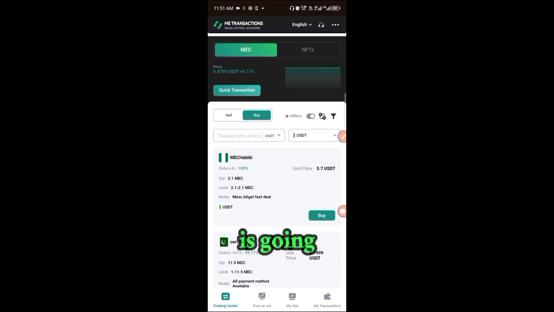I believe one MEC is going to be 20 USDT very soon. But this is not financial advice. You do your own research first, and then if you are convinced that this is a good thing for you, try it out. Whatever I'm sharing with you is from my own research, so you can research on your own to see if it is a good one for you.